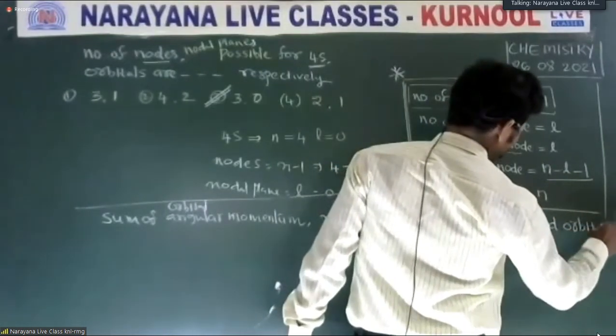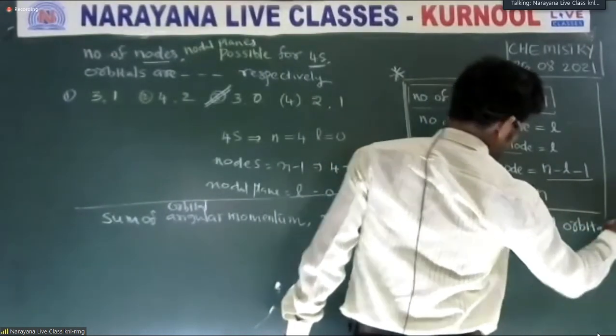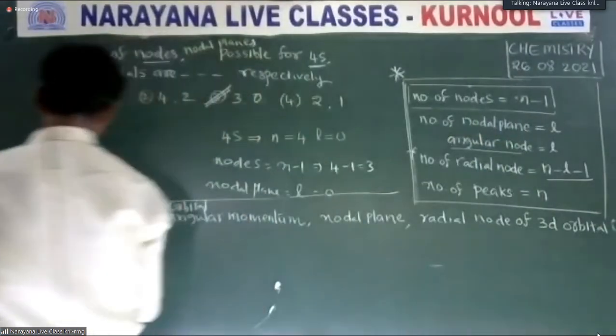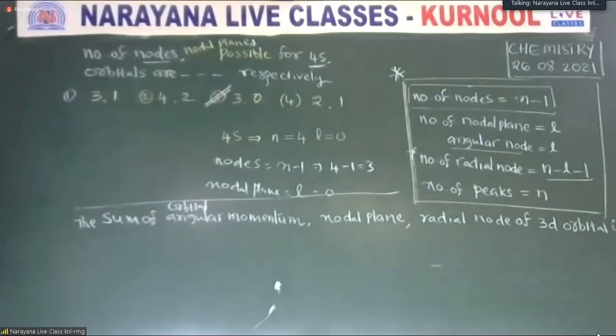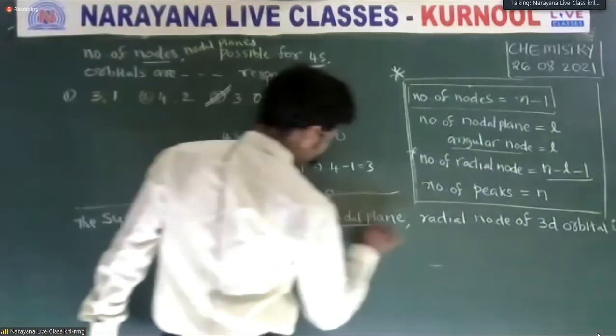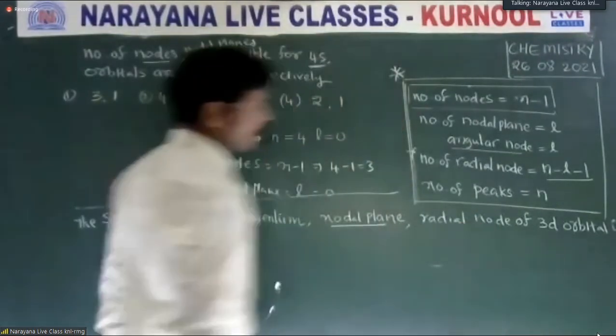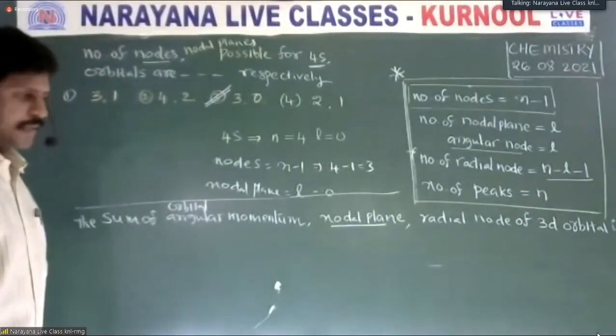The 3d orbital is this one. The sum of the orbital angular momentum, nodal plane, and radial node of the 3d orbital.